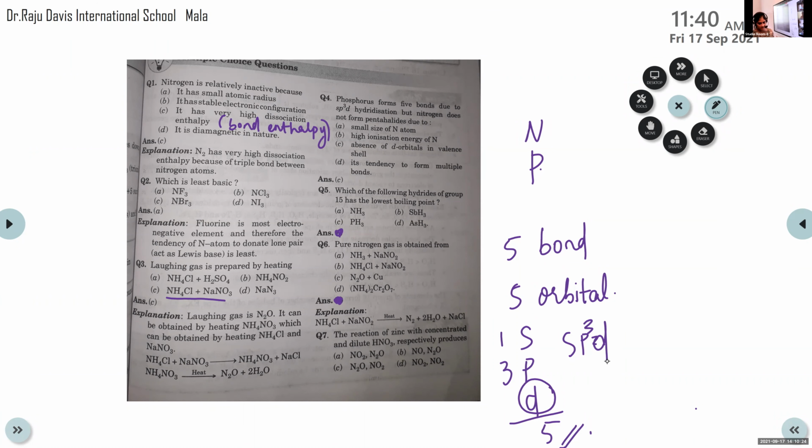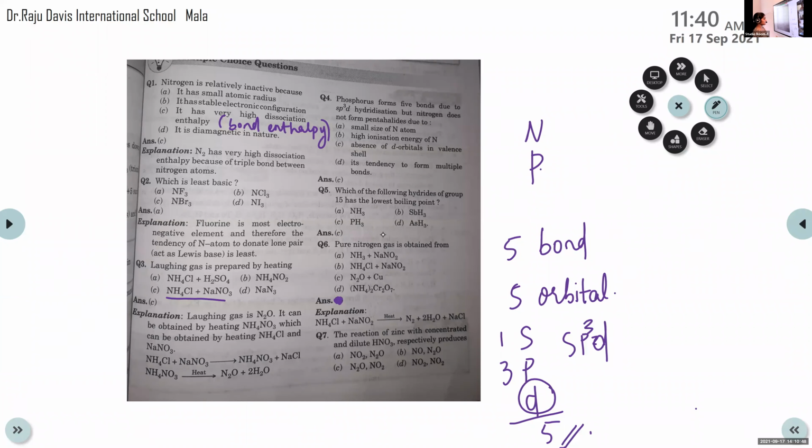That's also from the same table, table 7.2, page number 173. You can look at the boiling point values and tell me which of the following hydrides has the lowest boiling point. Which one? It's option C, PH3.